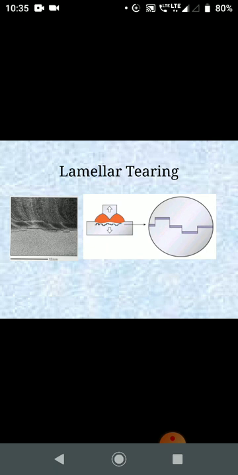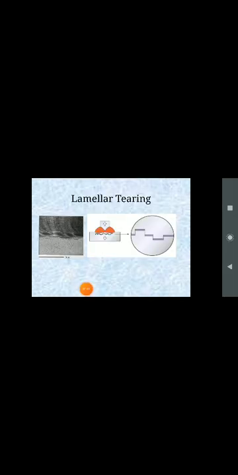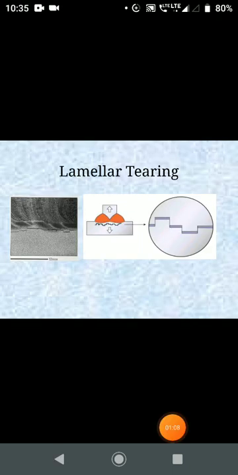So laminar tearing is a kind of crack that occurs in the HAZ, as you can see in the figure, due to the combination of localized stresses and low ductility of metal in the through thickness direction, due to the presence of elongated stringers of non-metallic inclusions parallel to the rolling direction.